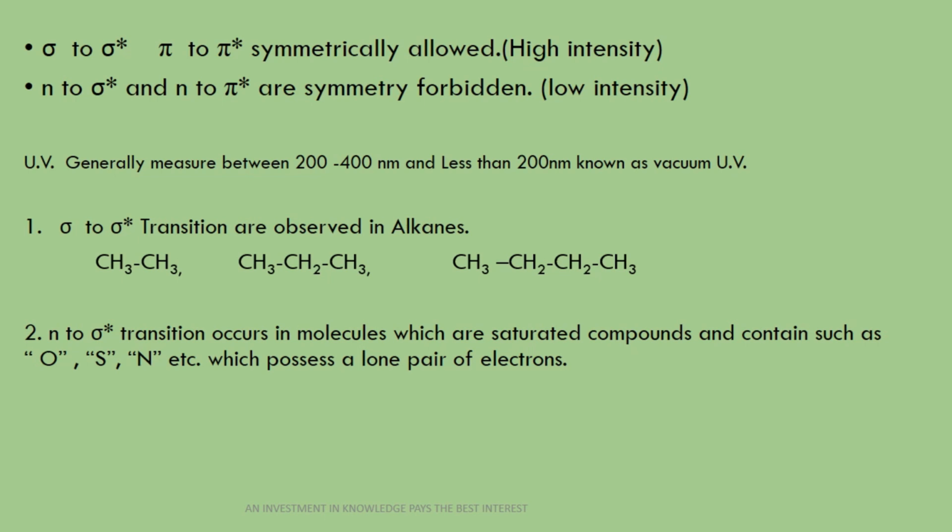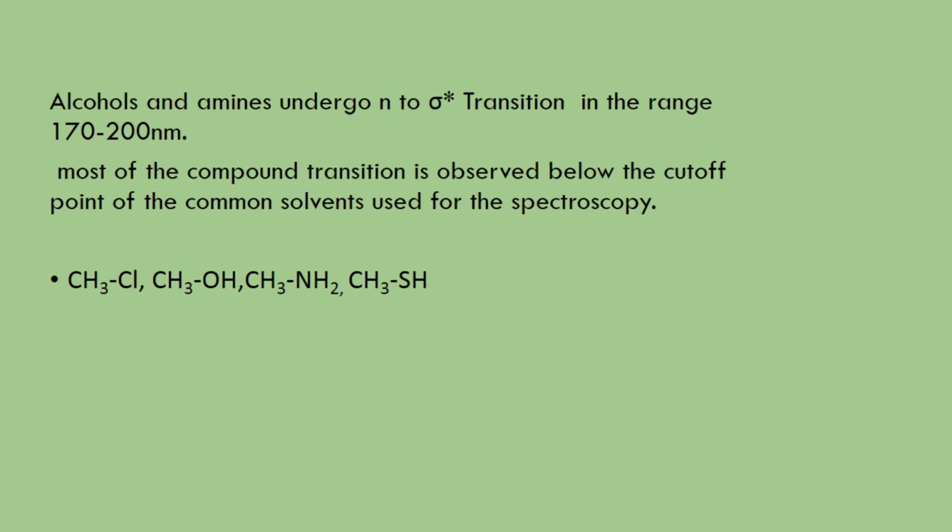But if I am talking about n to sigma star transition, it can be given by a saturated compound which contains an electronegative atom, such as oxygen, sulfur, nitrogen, or halogen. If these are present in a saturated compound, then they can give me n to sigma star transitions. Examples are alcohols, amines, and haloalkanes.